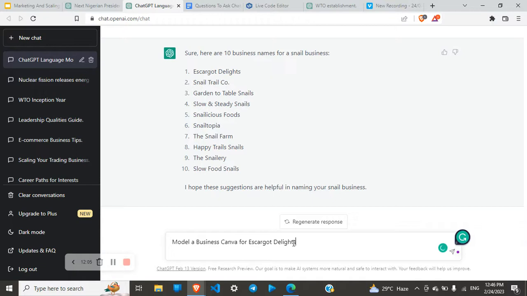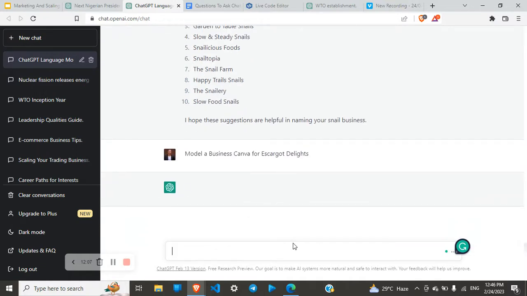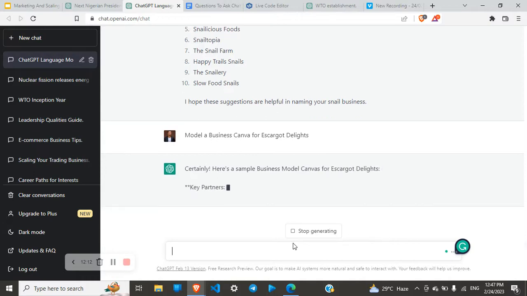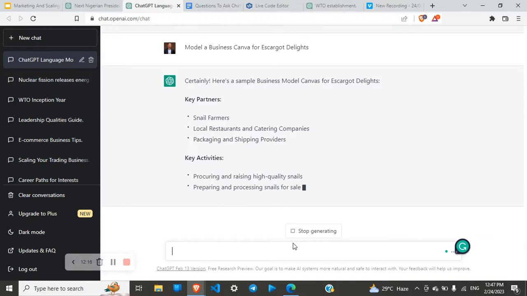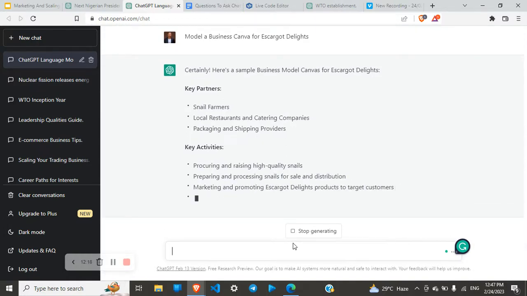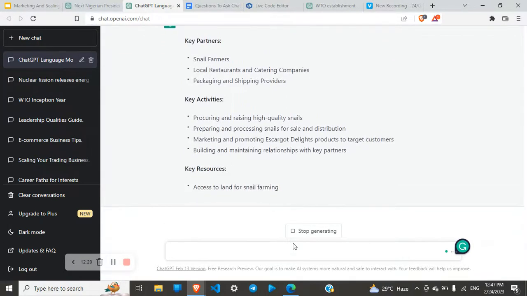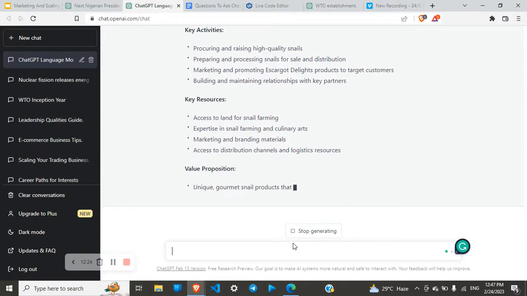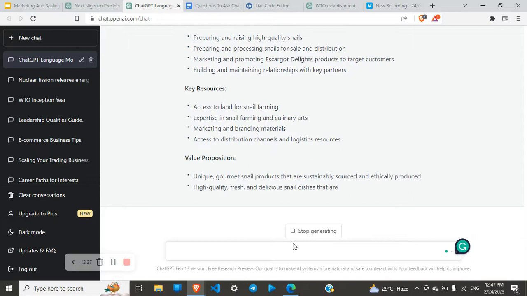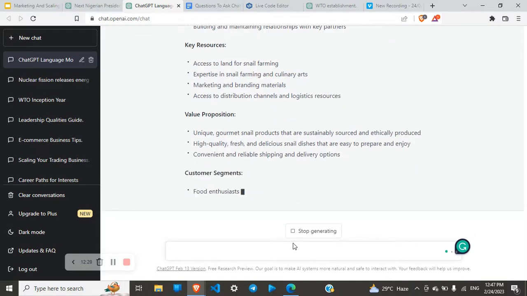Because we want to start a business, and let's see how we can get a business model Canva for Escargot Delight. Certainly, here's a sample of a business model Canva. So we want to look at the key partners. We need snail farmers, we need local restaurants and catering companies, we need packaging and shipping providers. Very important. Now, key activities, some of the things we'll be doing are procuring and raising high quality snails, preparing and processing of snails for sales and distributions.